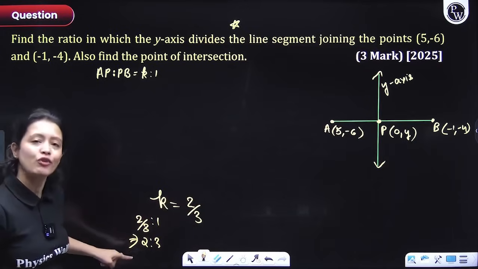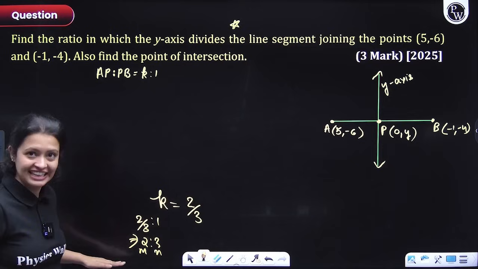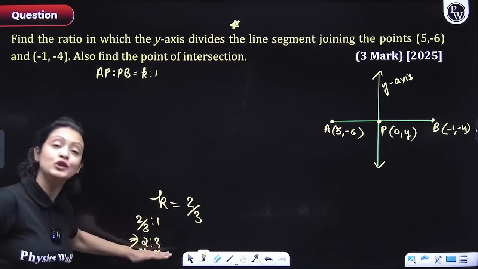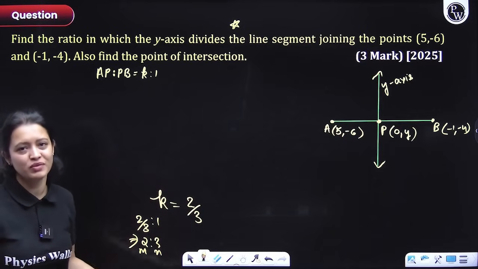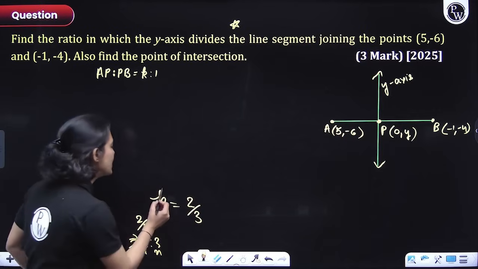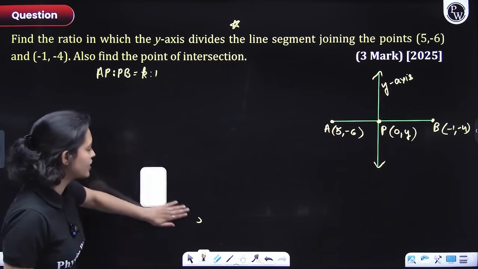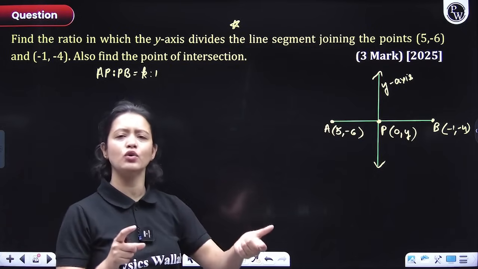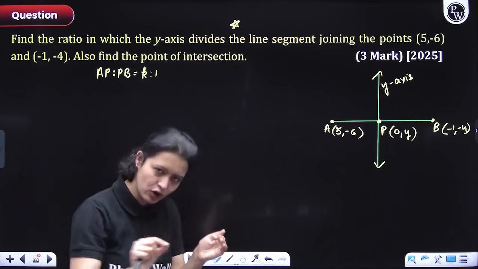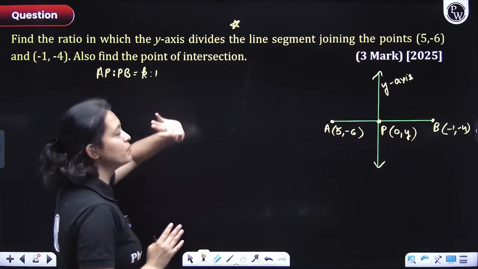So see, what you got? You got the value of m and n very easily, right? But without using the variables m and n. When you have two variables, the problem always becomes sophisticated. So always take the ratio as k ratio 1. k will come out to be a fraction or it could come out to be a whole number also. If it is coming out to be a fraction, then you must know that the denominator would be shifted to the other side. Simple. Okay, so AP ratio PB is k ratio 1.